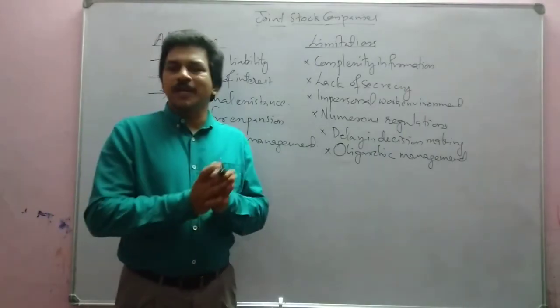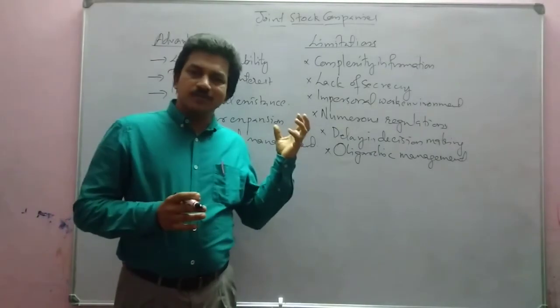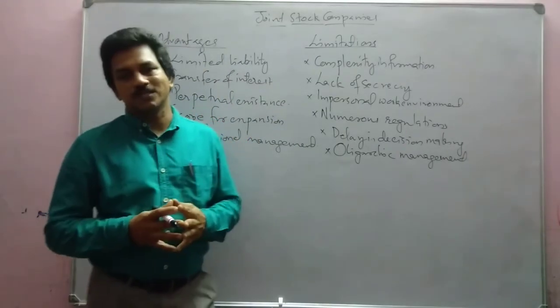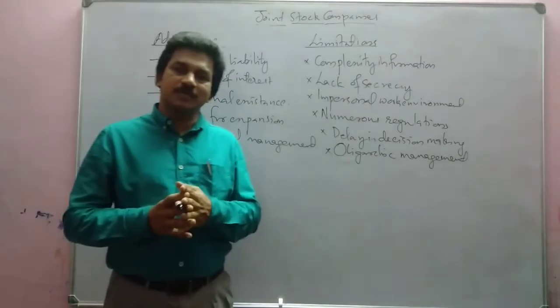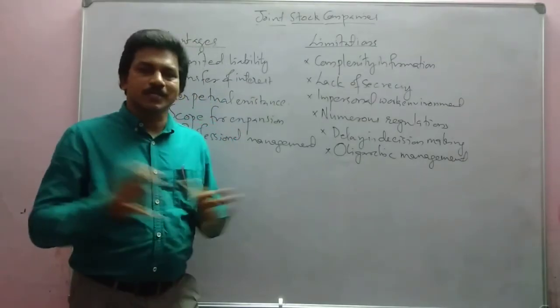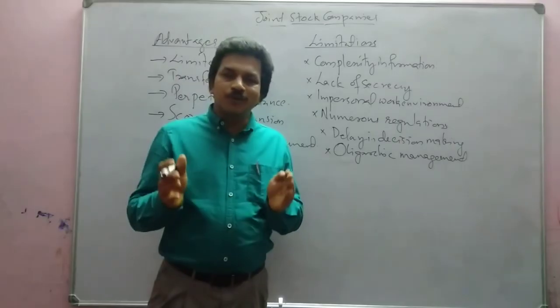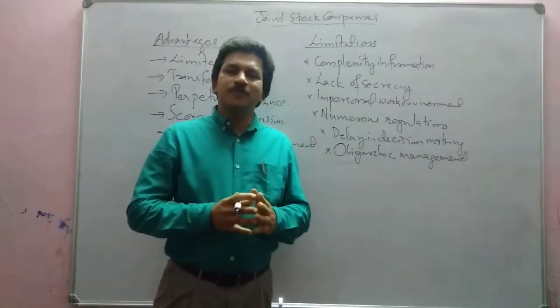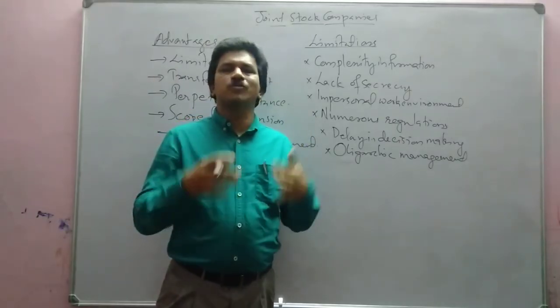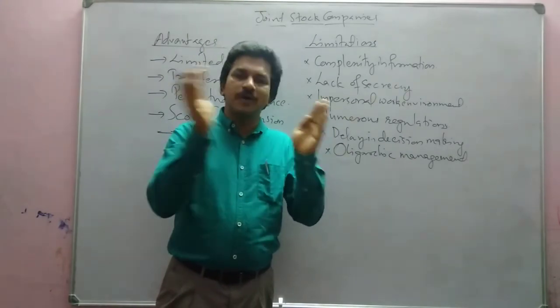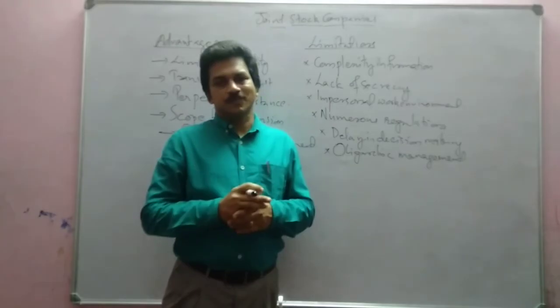We may have heard about democratic management in cooperative societies. Their management is democratic, meaning all are equal there. Here, in oligarchic management, we have said that in a company form of business organization there may be thousands of owners, but all those owners will not come and manage the business.